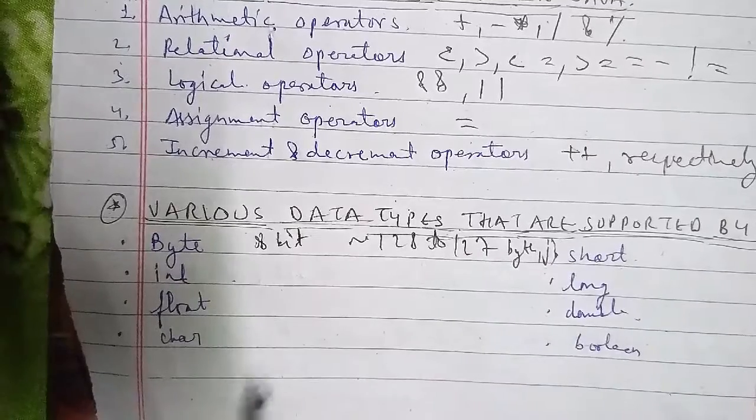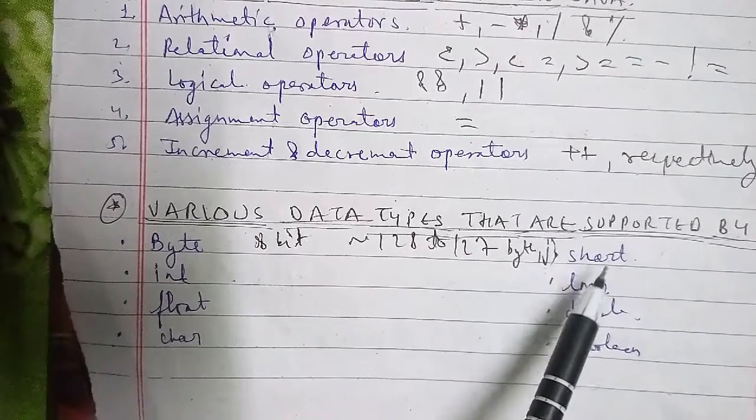The next one we have is int. This is the most commonly used data type for defining numerical data.